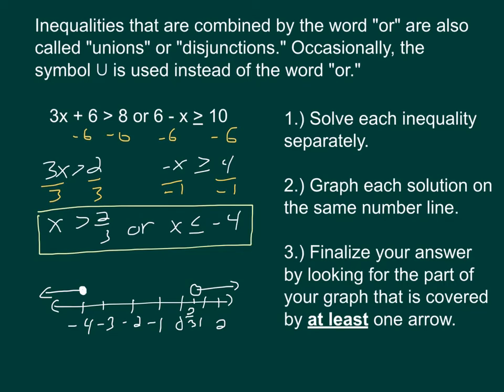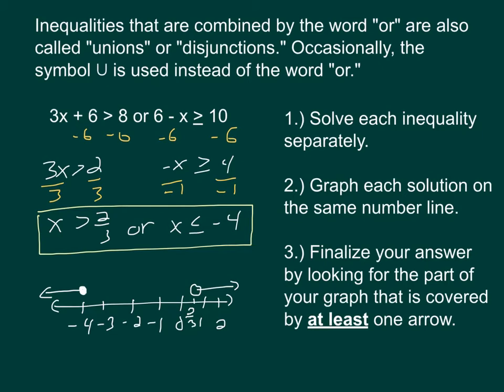And that's going to be a closed circle at -4 going over to the left for x is less than or equal to -4, and an open circle at 2/3, in between 0 and 1, going off to the right for x is greater than 2/3. Now that I've graphed each solution, I want to finalize the answer by looking for the part of the graph that is covered by at least one arrow.